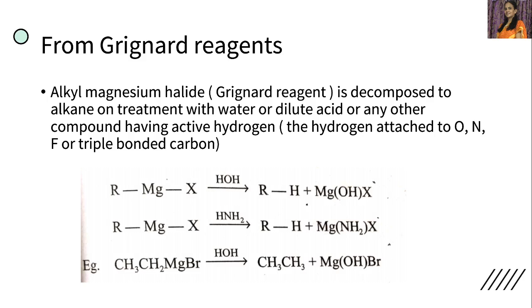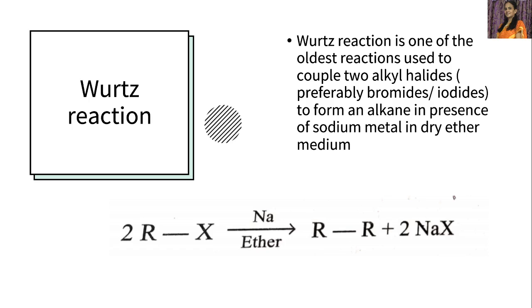So in this method we can prepare alkanes. This is one best method for the preparation of alkanes from Grignard's reagents. Now let's see the next method of preparation of alkanes.